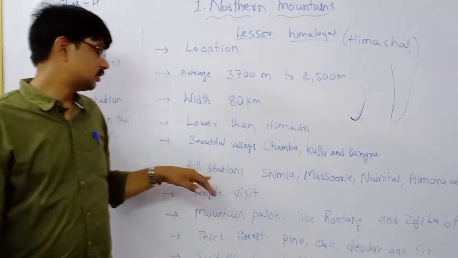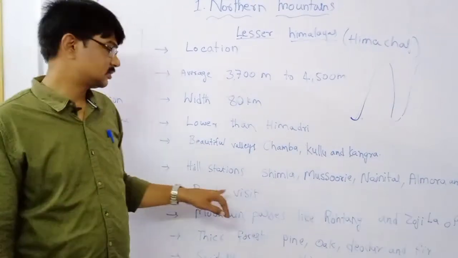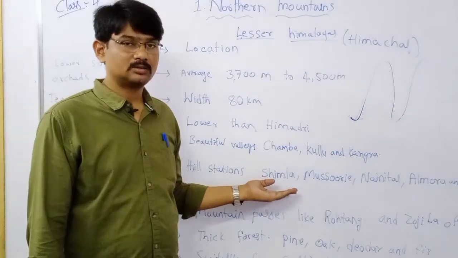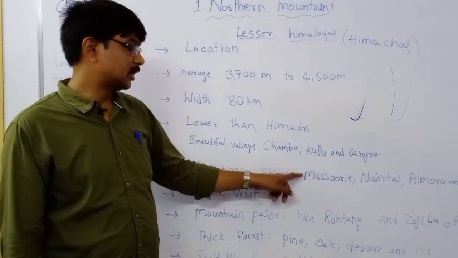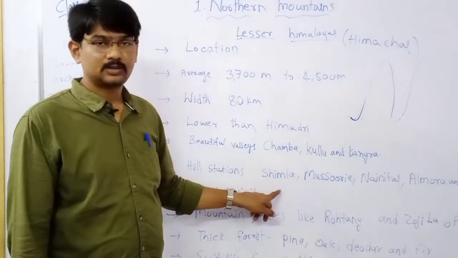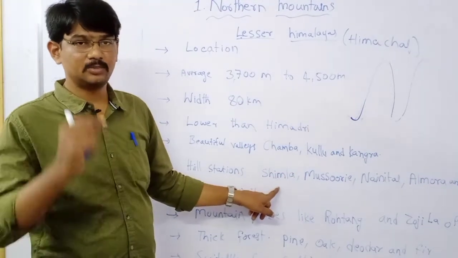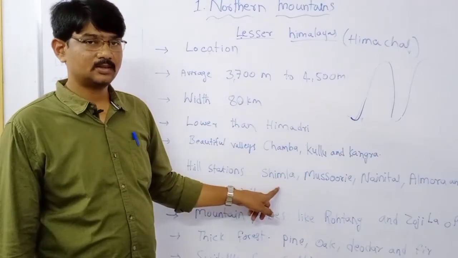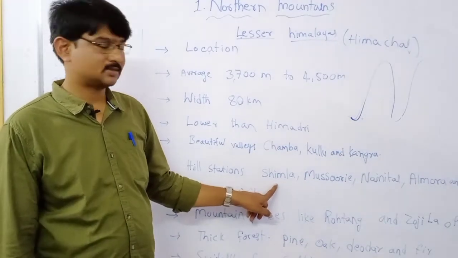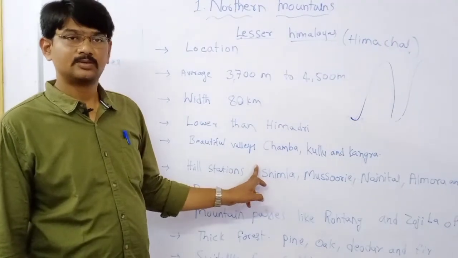Next, hill stations like Shimla. Shimla is also the capital of Himachal Pradesh. Himachal Pradesh is one of the Indian states. How many states are there in India? 28 states.